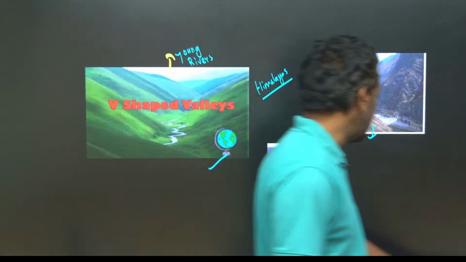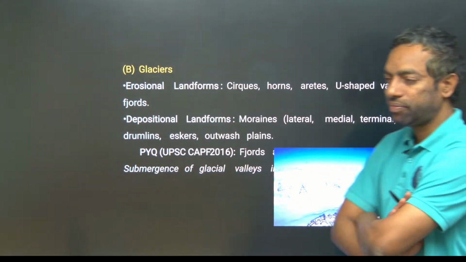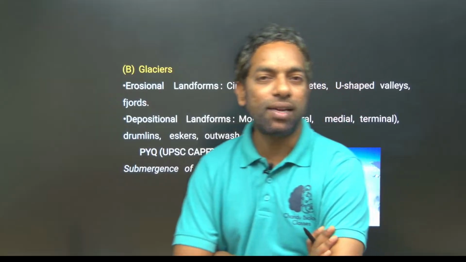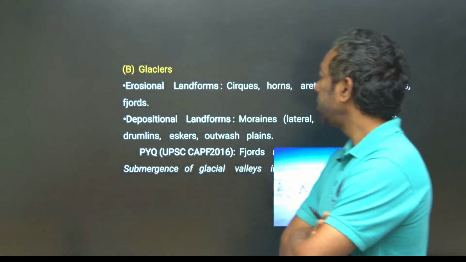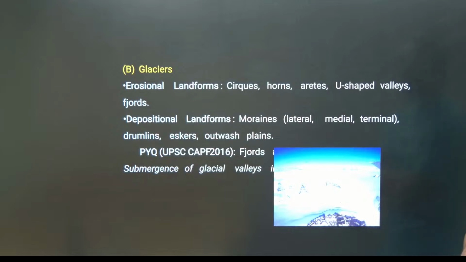Landforms are also created by erosion by glaciers. Glaciers create different kinds of landforms: erosional landforms like cirques, horns and arêtes, and U-shaped valleys.